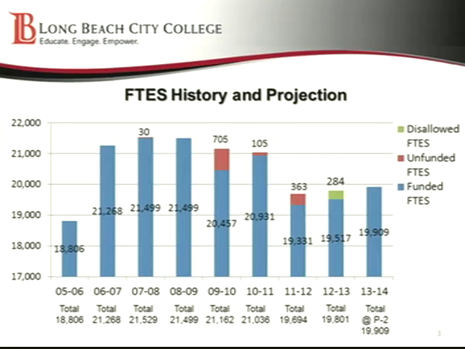And again, you use a census date for capturing the students who are actively enrolled 20% into that particular course. We count towards FTES.